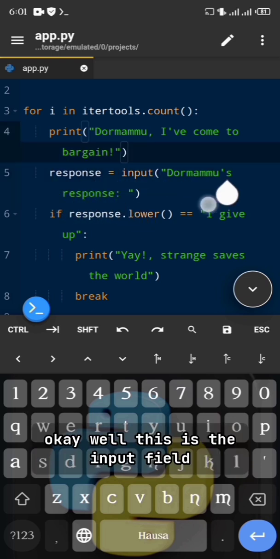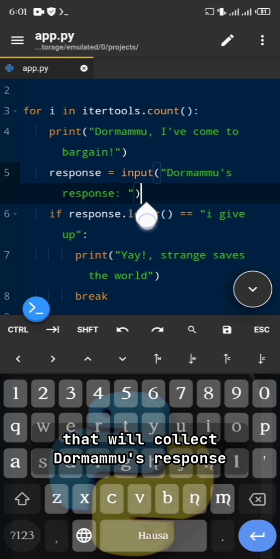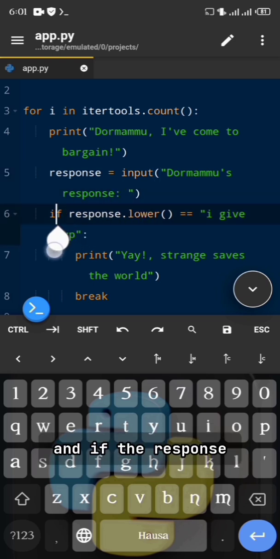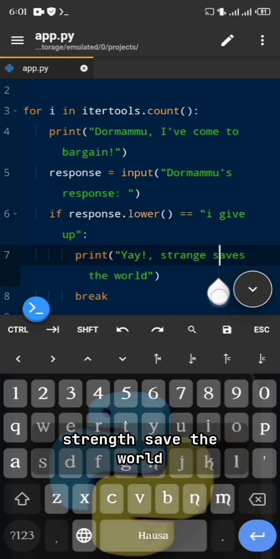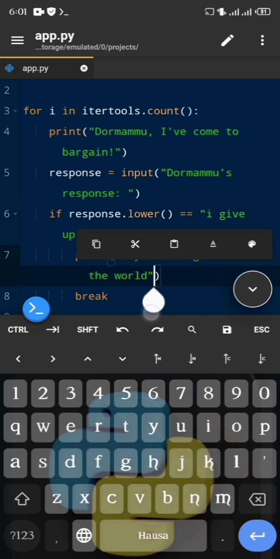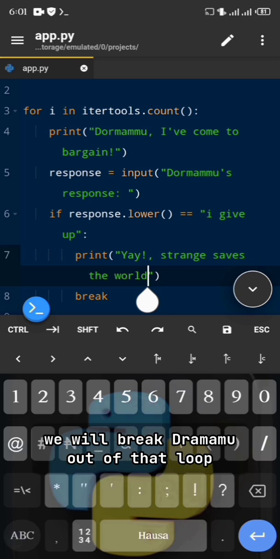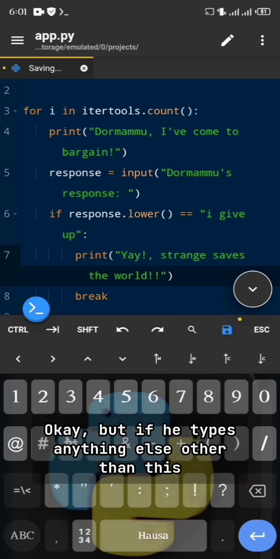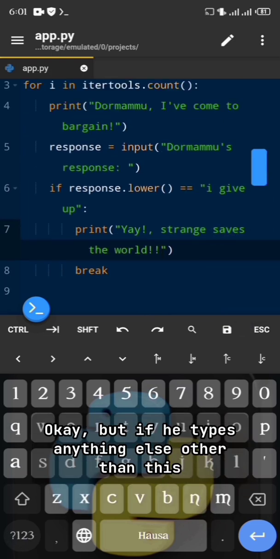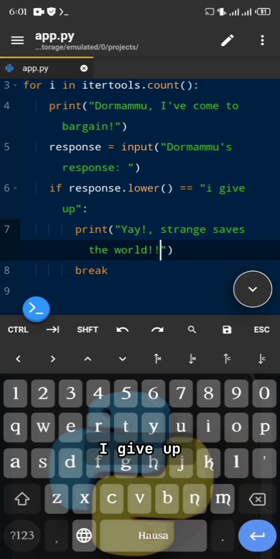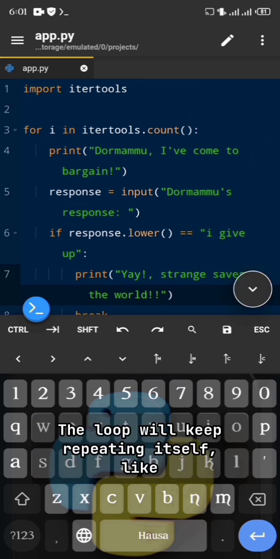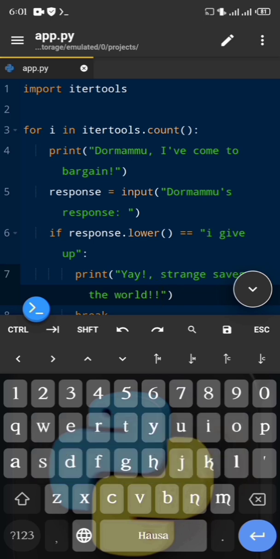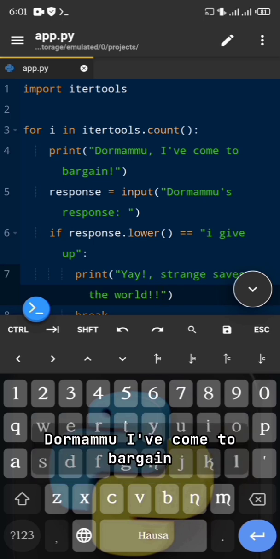This is the input field that will collect Dormammu's response, and if the response is I give up, then we will print yay, Strange saved the world, and then we will break Dormammu out of that loop. But if he types anything else other than I give up, then we will not let him go. The loop will keep repeating itself: Dormammu, I've come to bargain.